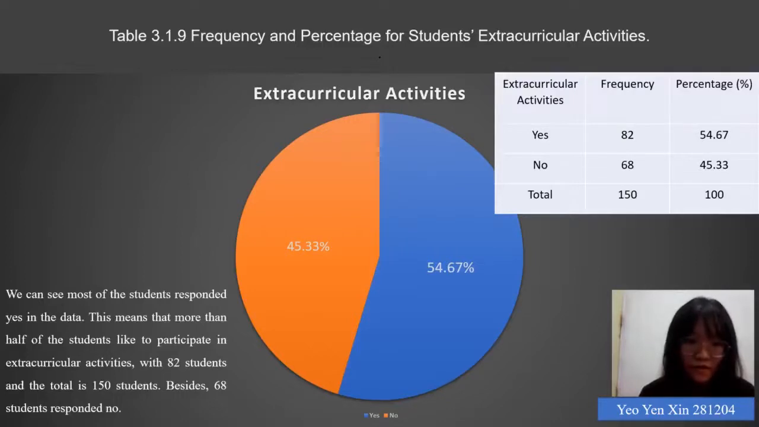This means that more than half of the students like to participate in extracurricular activity. We have 82 students and the total is 150 students. Besides, 68 students respond no.